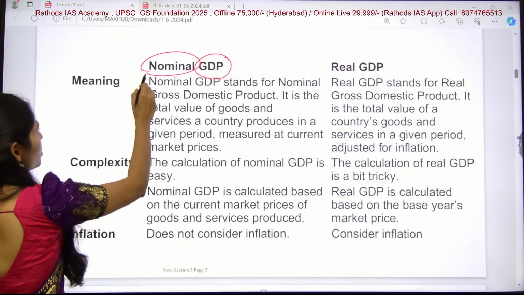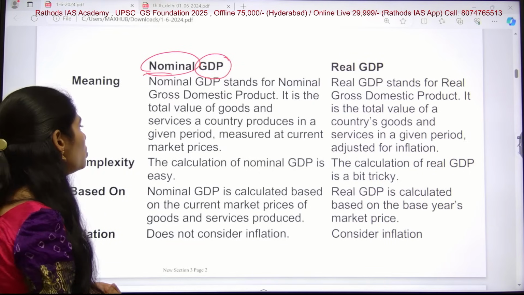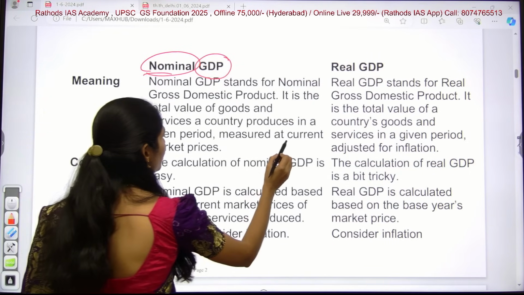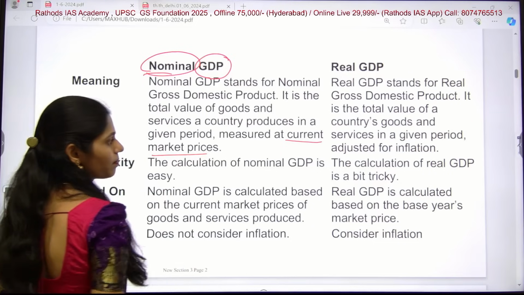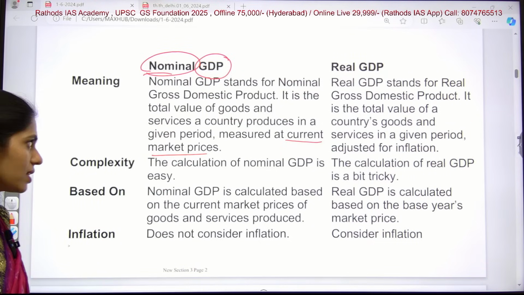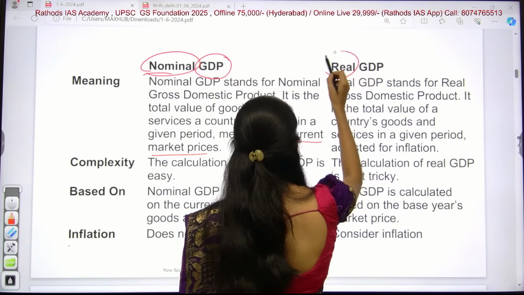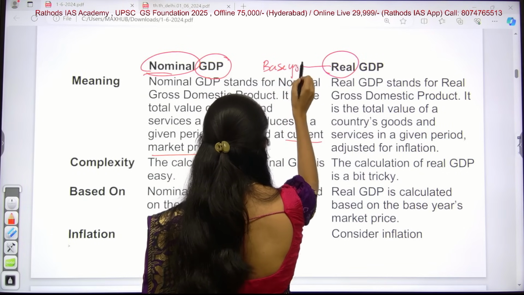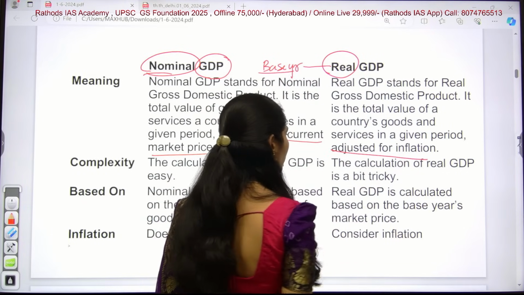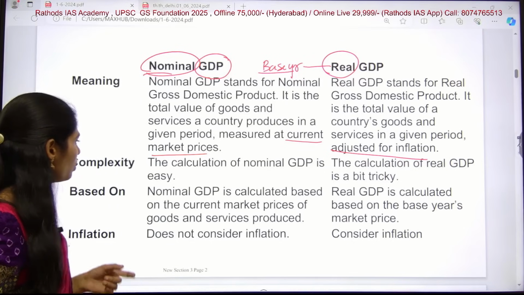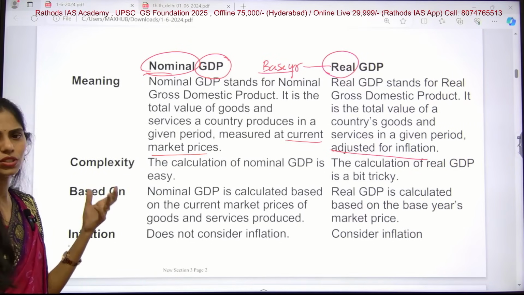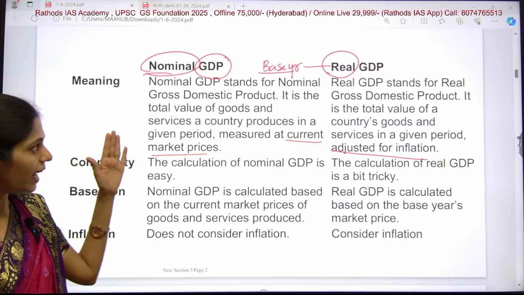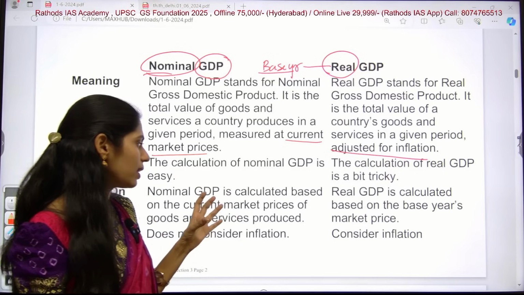So what is nominal and what is real? Nominal means at current market prices, but real means we are taking it according to a base year, or we can say we are adjusting for inflation. To calculate nominal GDP is very easy, but to calculate real GDP is somewhat tricky.